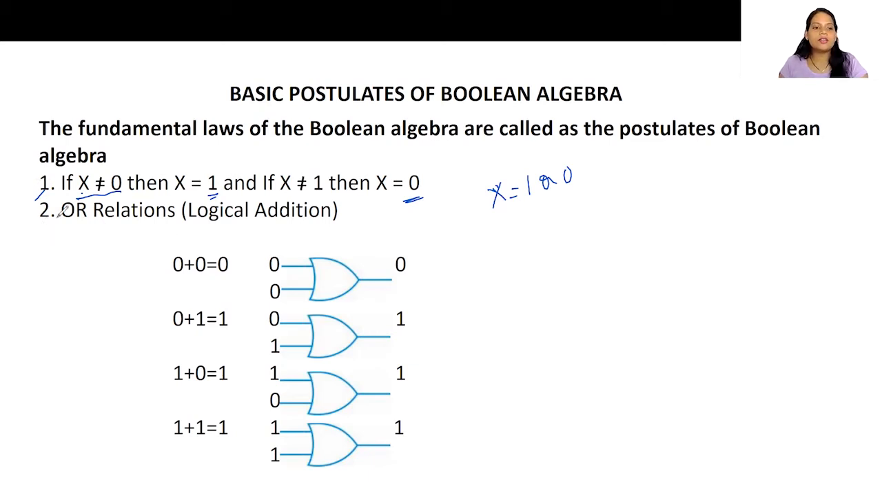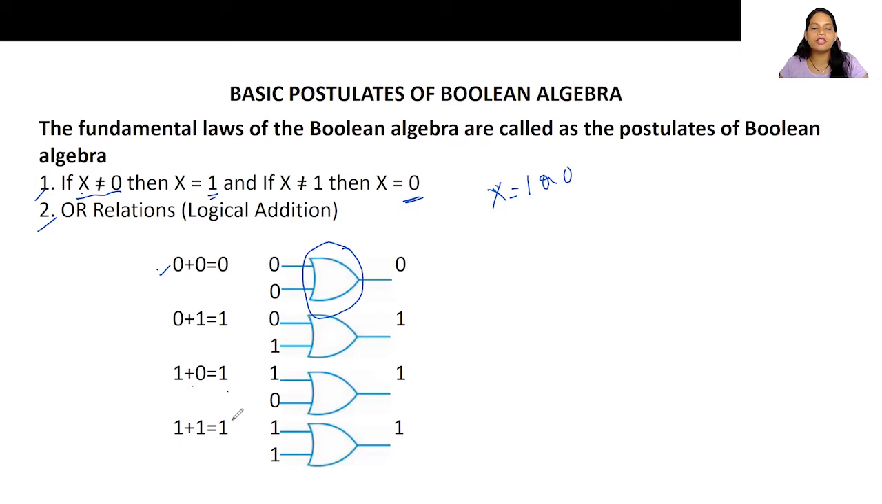The next rule is OR relations or logical addition. So these rules are about the OR relation. Okay. So I hope you remember this symbol from our last session. This is nothing but the OR gate, isn't it? The very first rule says 0 plus 0 is equal to 0, right? It's true, right? We have seen the truth table for the OR operator, how it works. Whenever there are two zeros, we will get the output 0. So 0 plus 1 is 1. 1 plus 0 is 1. 1 plus 1 is 1.